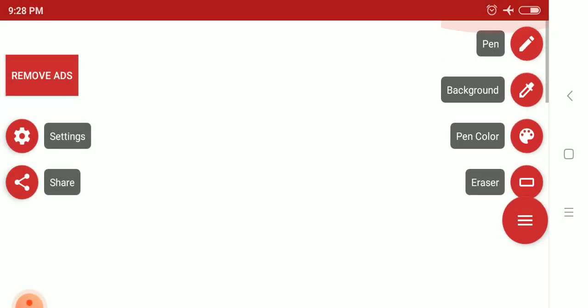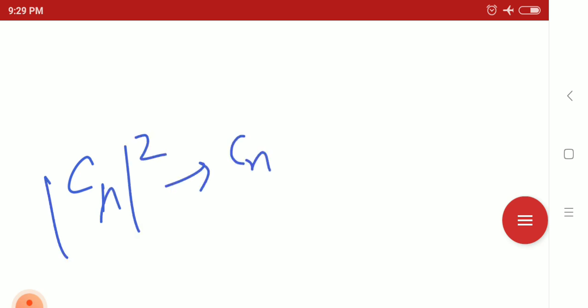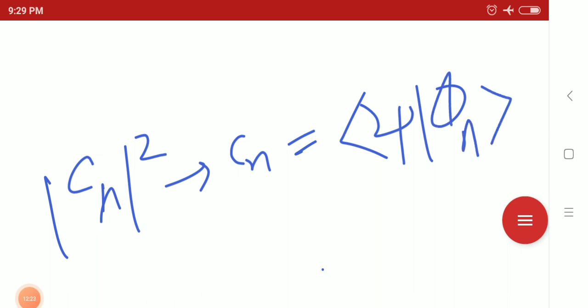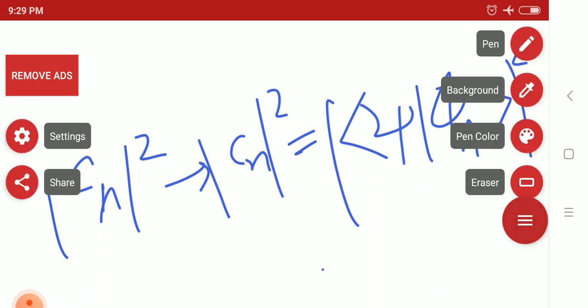An is actually, let me write. So first let me write Cn square. So here Cn is what? Cn can be written as bra phi n ket psi. So mod Cn square will be what? So mod Cn square will be the square of bra phi n ket psi. So that is actually mod Cn square.